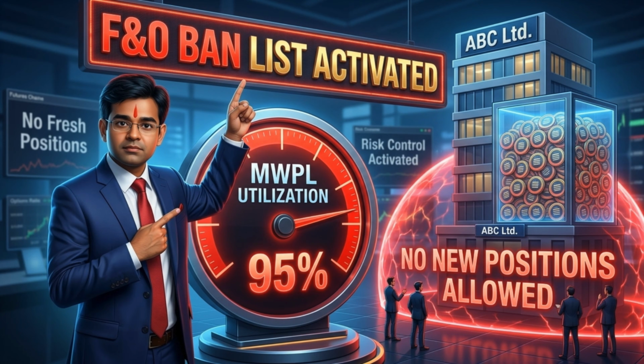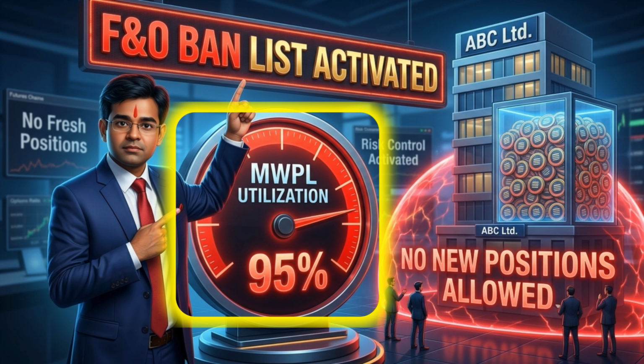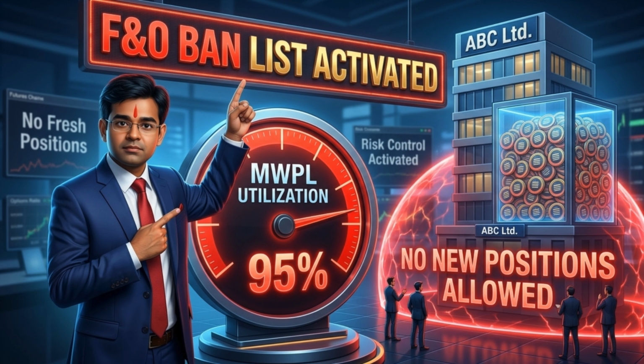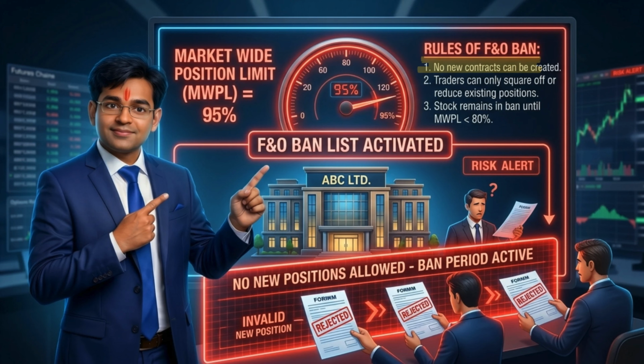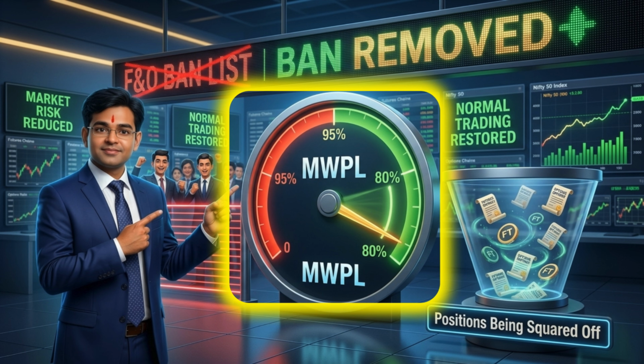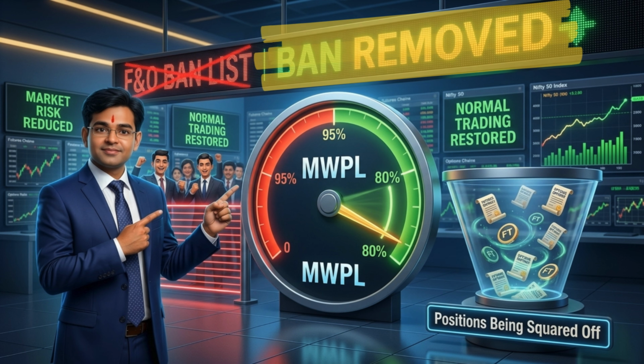When open interest reaches 95% of the market-wide position limit, the stock enters the F&O ban period. What does that mean? No fresh positions can be created, you can only reduce existing positions. The exchange essentially says, too many contracts have already been created. Let's cool things down before risks increase further. Once open interest falls below the prescribed level, the stock is removed from the ban list.